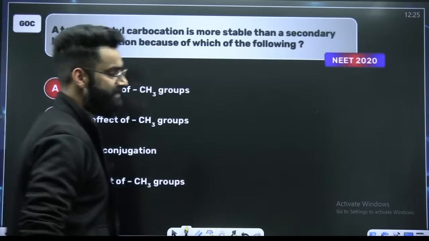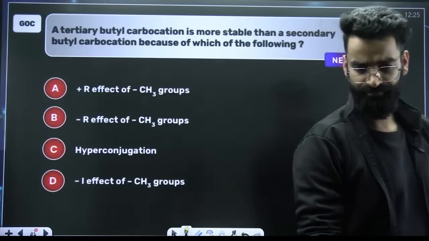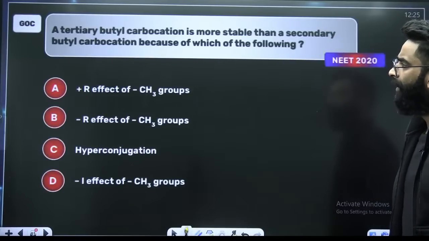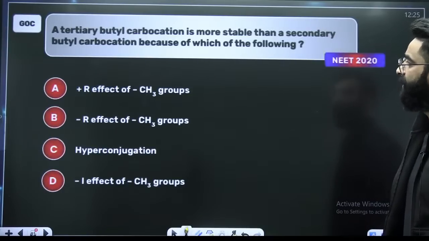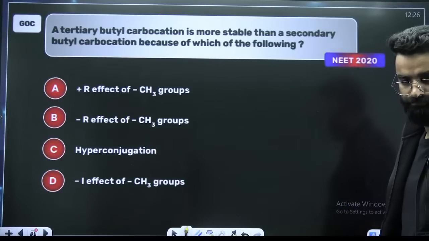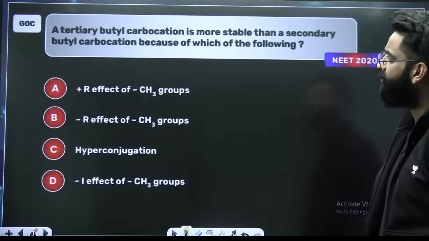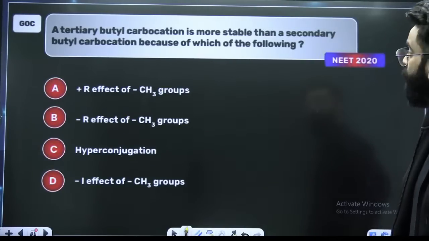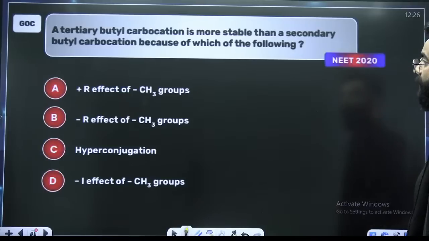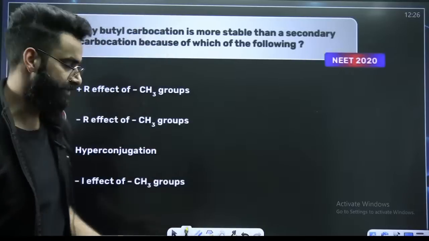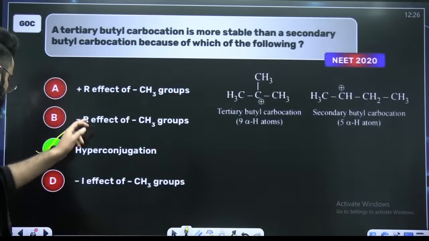See what kind of question was asked in NEET 2020. A tertiary butyl carbocation is more stable than secondary butyl carbocation because of which of the following? Because of what? Carbocations are stabilized by hyperconjugation, right? Perfect. So it's hyperconjugation basically.